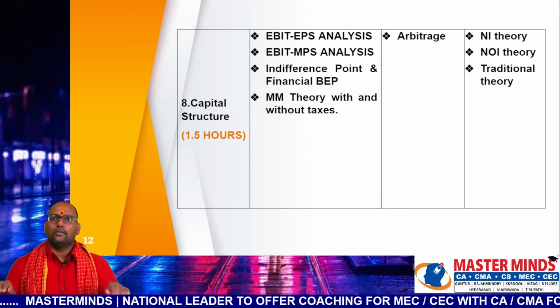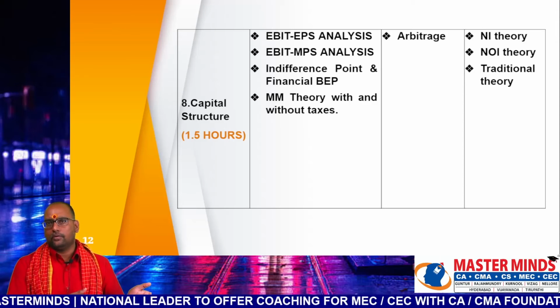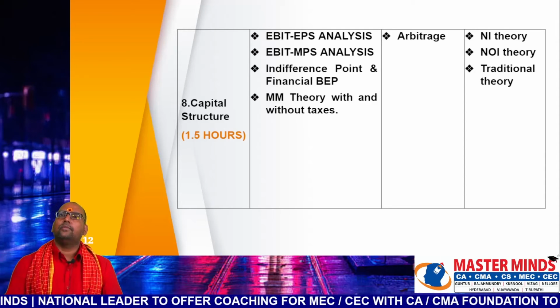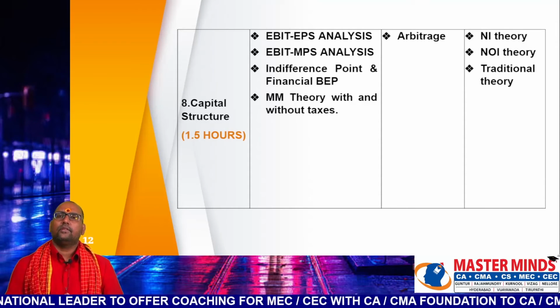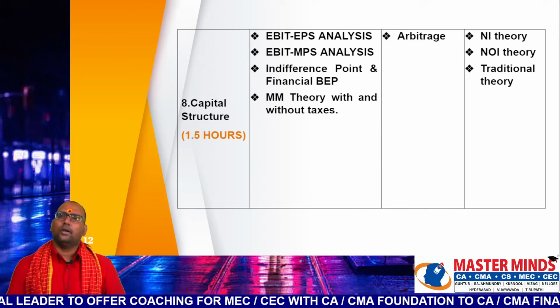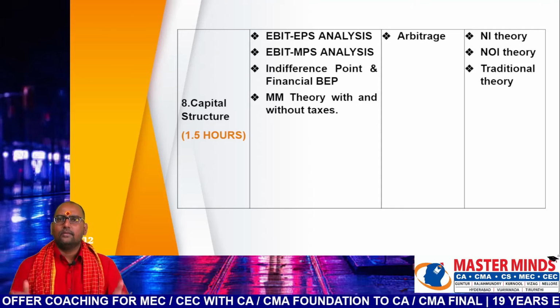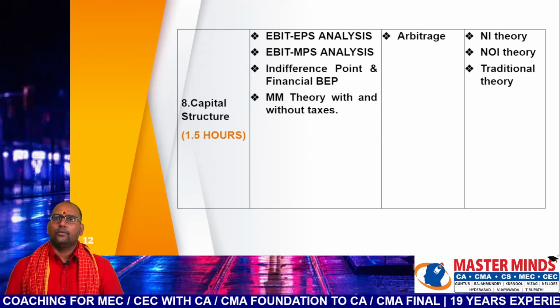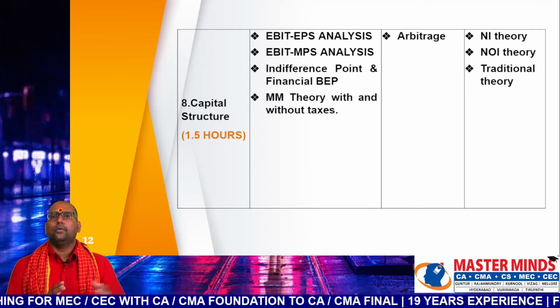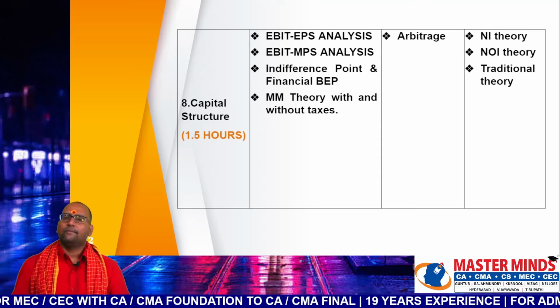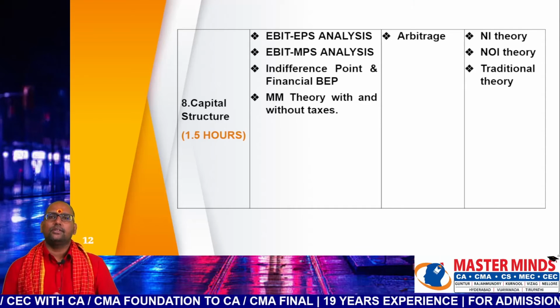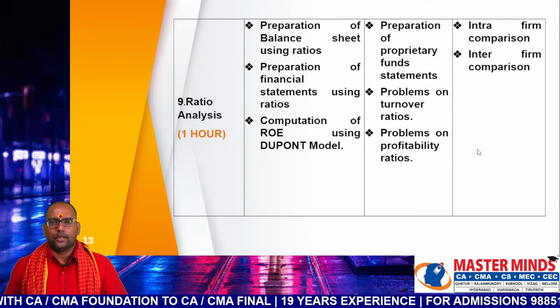there are two models. When the levered firm is overvalued, when the unlevered firm is overvalued, where the investors are switching from the overvalued firm to the undervalued firm in order to get the risk-free profit. So this is called arbitrage. So arbitrage is important according to the latest trend. Then NI approach, NOI approach and traditional theories are part of third priority.